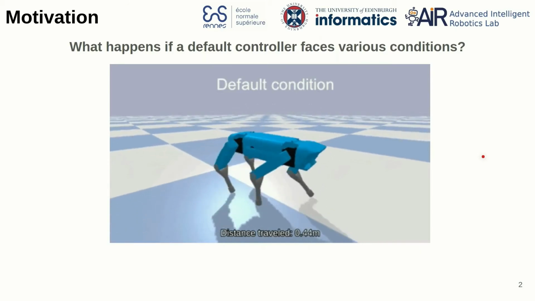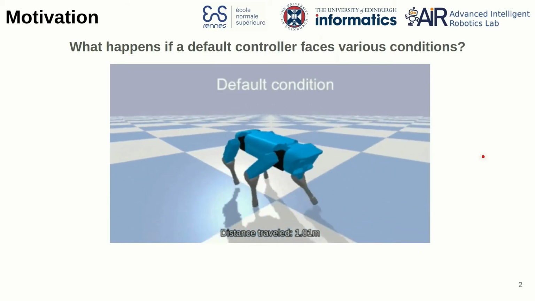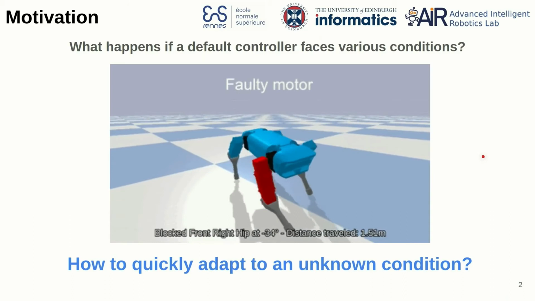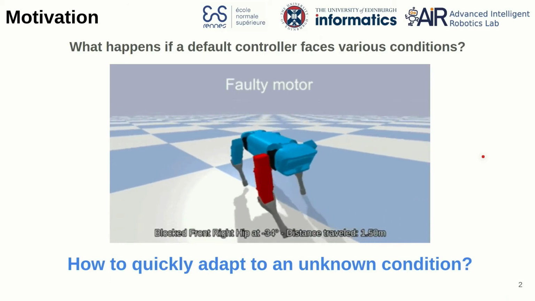And if we add a lateral force, the robot's course is shifted. The question we want to answer in this video is how to quickly adapt to an unknown condition, and we will present you our solution.